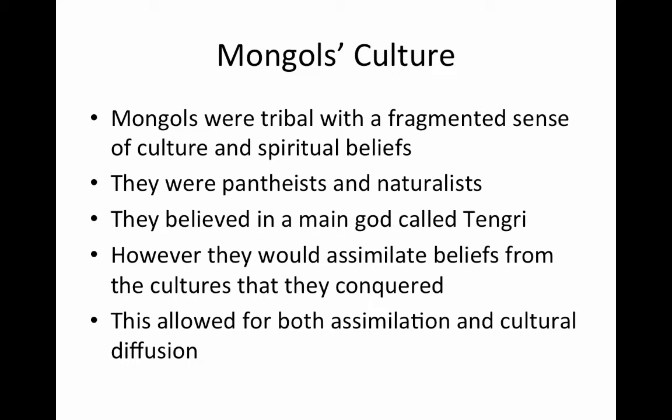They believed that there was one central god, though, that reigned over all the other gods, named Tengri. However, they eventually did not really have a strong sense of a centralized culture, so when they went out and conquered different areas, they would become assimilated into these cultures. So eventually the Mongols actually almost disappeared. They didn't disappear biologically, but they disappeared culturally as they were assimilated into the cultures that they conquered. This allowed both for assimilation and for the Mongols to diffuse culture throughout the Middle East and India.